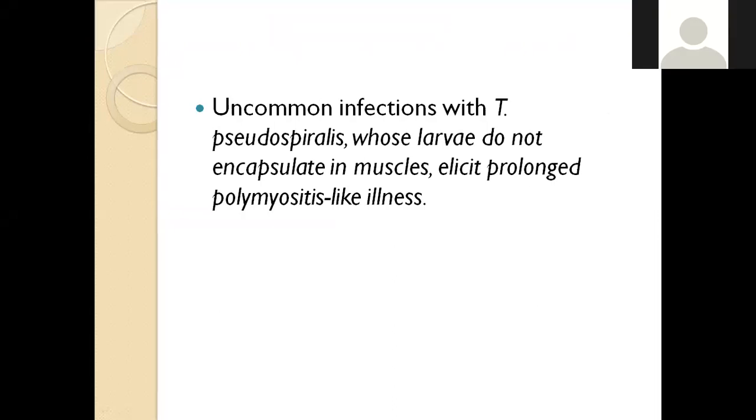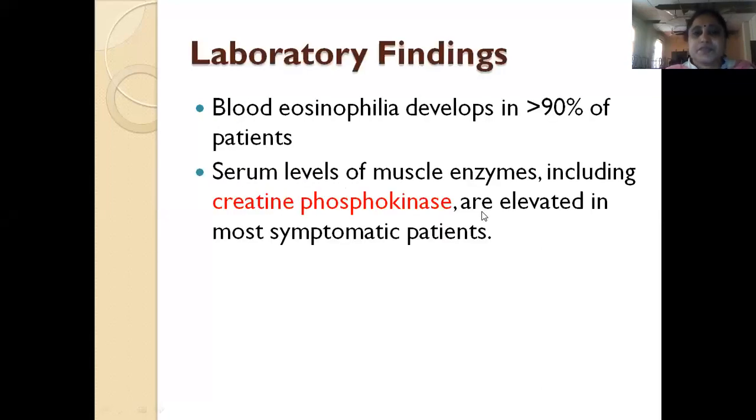And with Trichinella pseudospiralis, they are very uncommon, but these larvae do not encapsulate in the muscles, and hence they elicit a prolonged polymyositis-like illness. So these people will have prolonged illnesses with Trichinella pseudospiralis. So what do you see on examination of this patient?